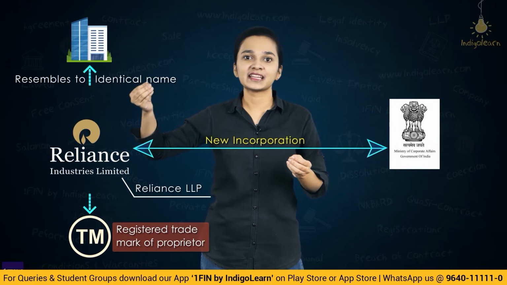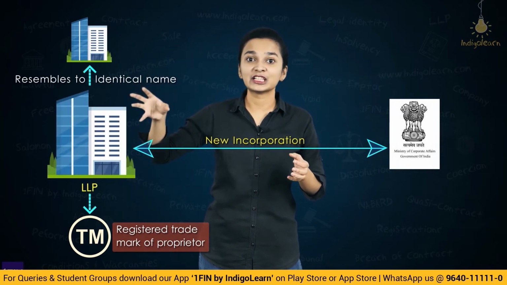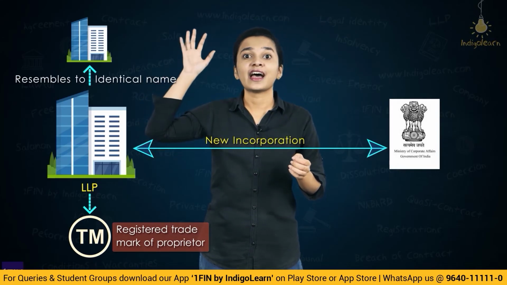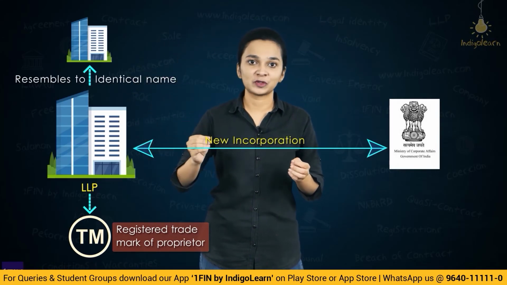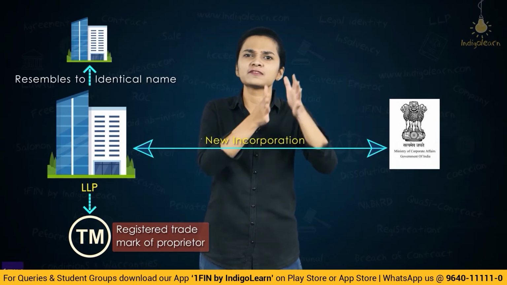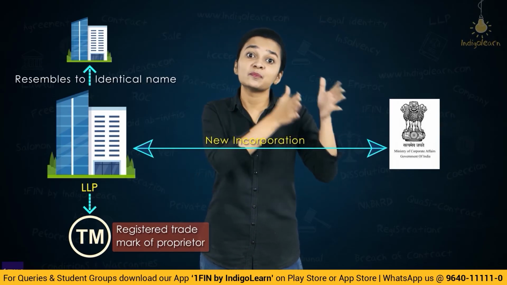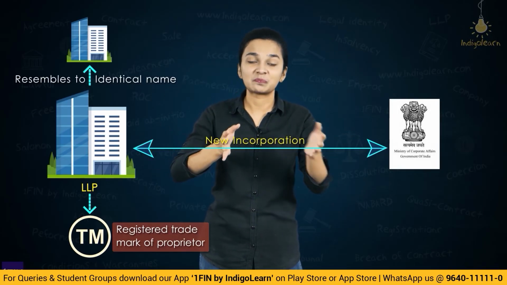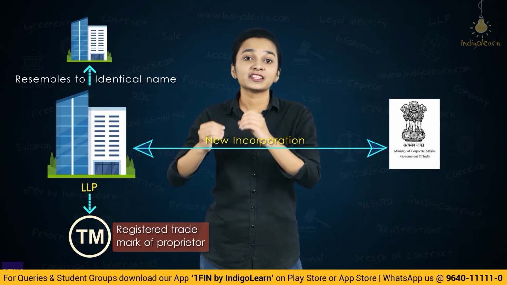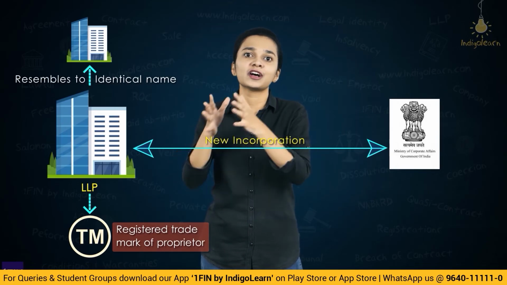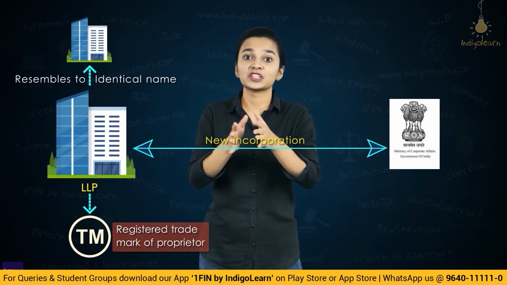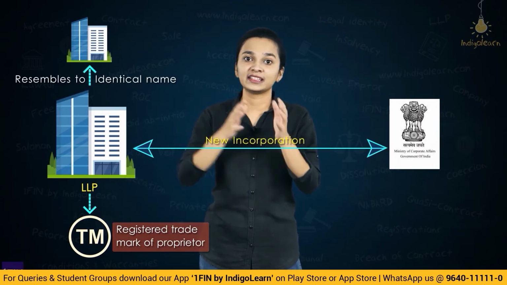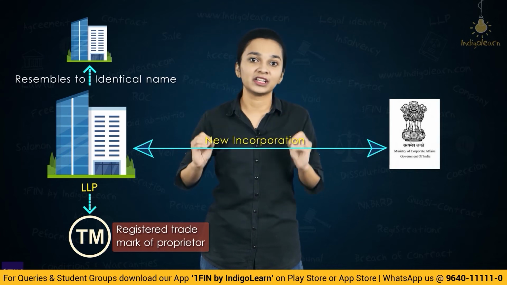So if a new LLP has been incorporated with a name which is very identical or resembles the name of any other limited liability partnership or a body corporate, or it is too identical or resembles a trademark which has been registered by a proprietor or by any company, then what can be done?